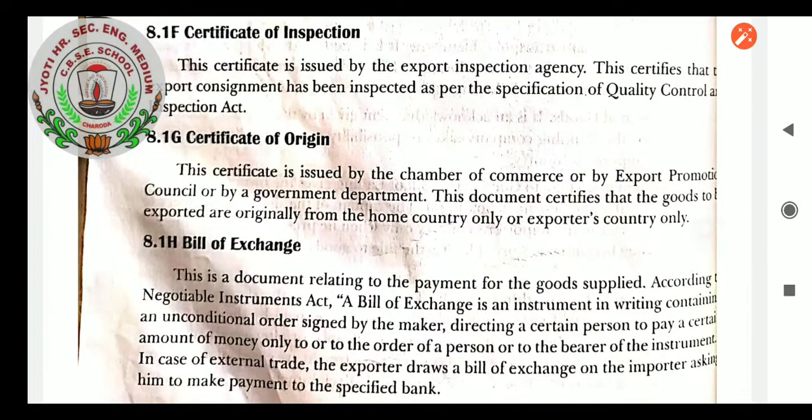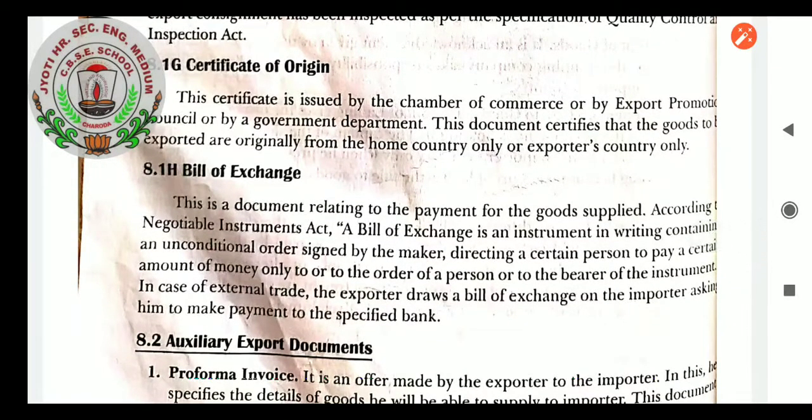Certificate of origin. This certificate is issued by the Chamber of Commerce and Industry, by the Export Promotion Council, or by a government department. This document certifies that the goods to be exported originally come from the home country only, that is, the exporter's country.